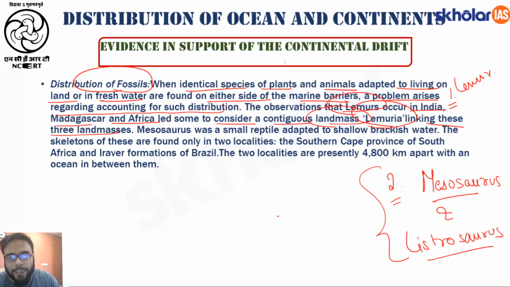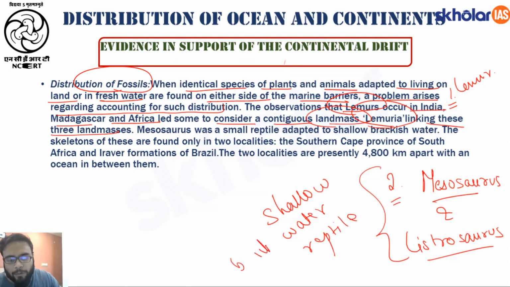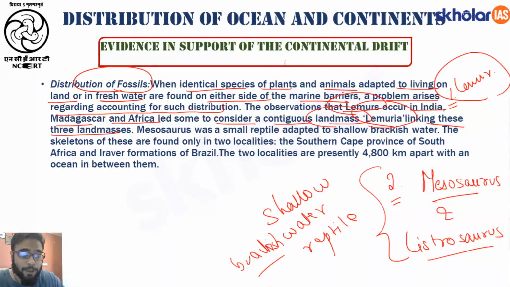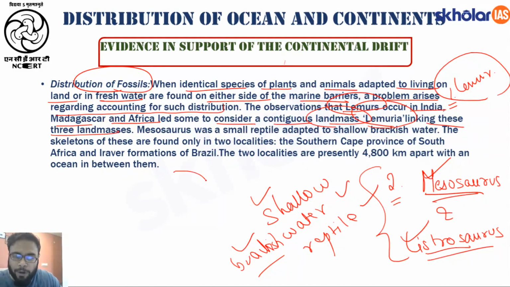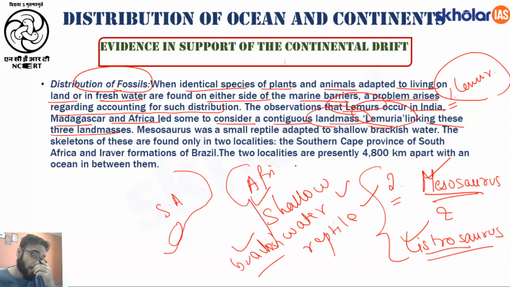Now these are fossils of shallow brackish water reptiles. Fine. So first evidence was with the help of lemur fossils, which are found in Africa, Madagascar as well as India. Then he also took help of fossils like Mesosaurus and Lystrosaurus, which are nothing but fossils of shallow brackish water reptile. Fine. Now these Mesosaurus and Lystrosaurus fossils have been found both along the South America coast as well as along the African coast. Is this possible?